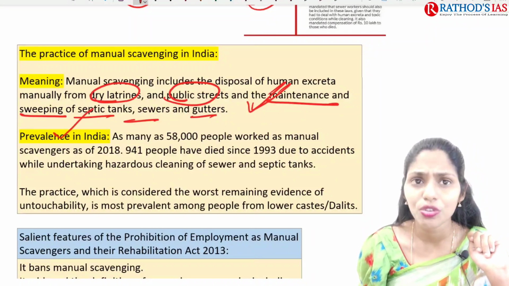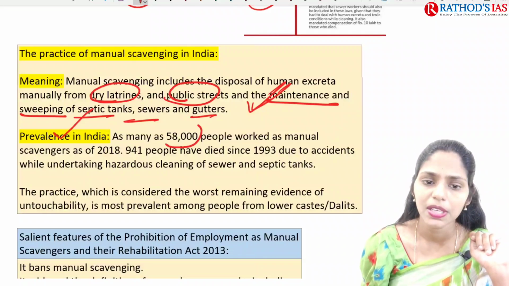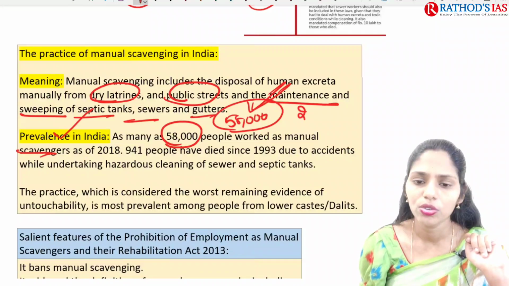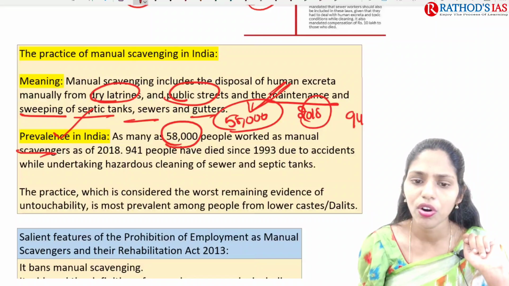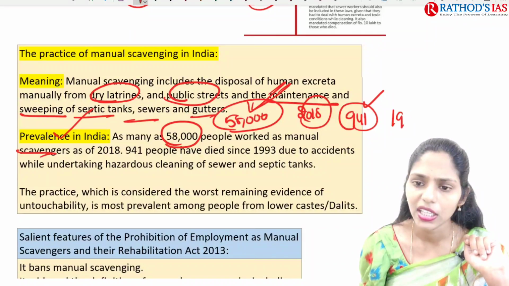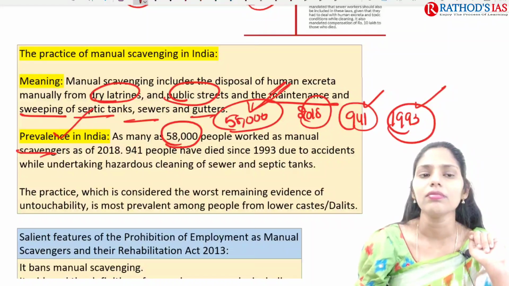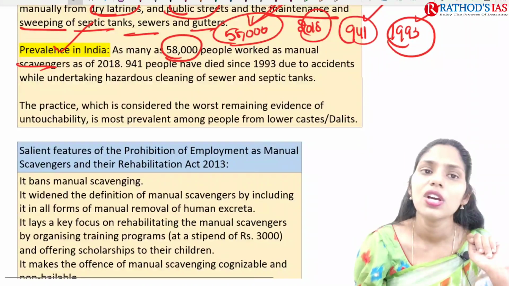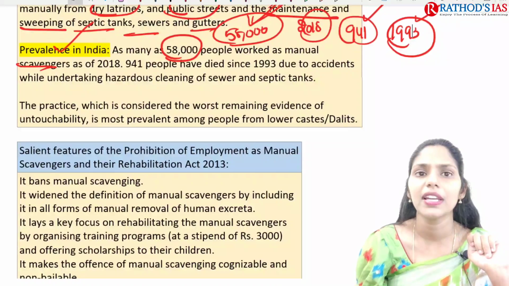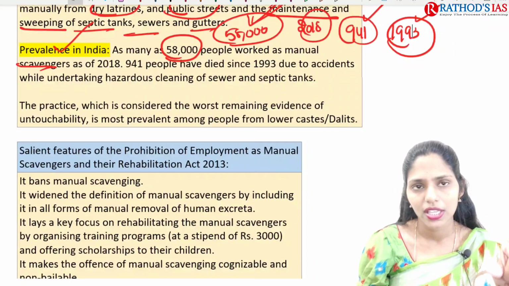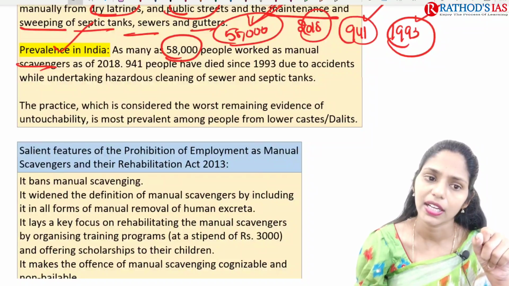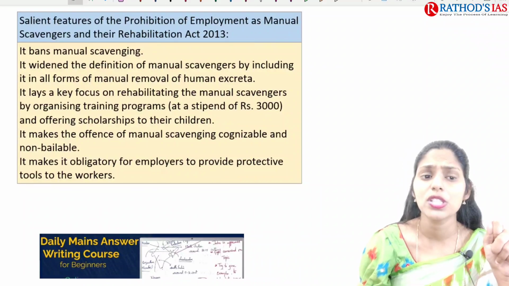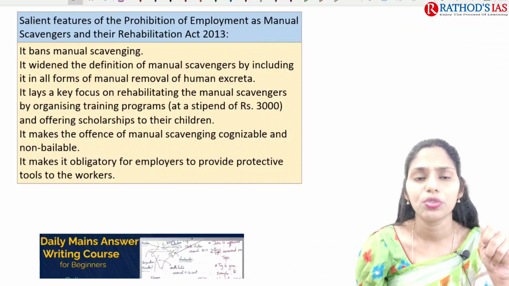If you're talking about the prevalence of manual scavenging in India, as many as 58,000 people worked as manual scavengers as of 2018, and among them 941 people have died since 1993 due to accidents while undertaking hazardous cleaning of sewers as well as septic tanks. The practice is considered to be the worst remaining evidence of untouchability. It is one example that untouchability is still prevalent in our country. Now we're talking about the salient features of the Prohibition of Employment as Manual Scavengers and their Rehabilitation Act of 2013.